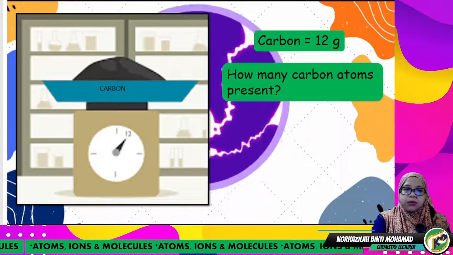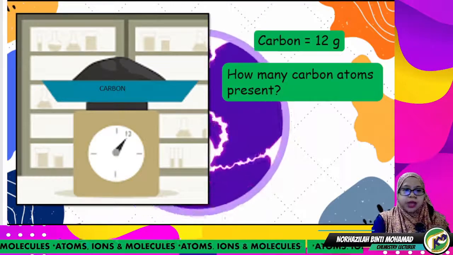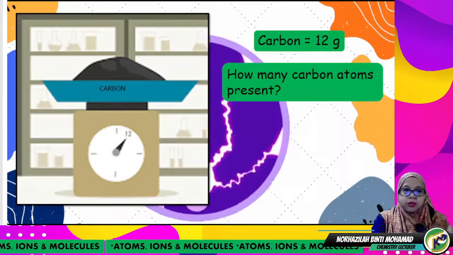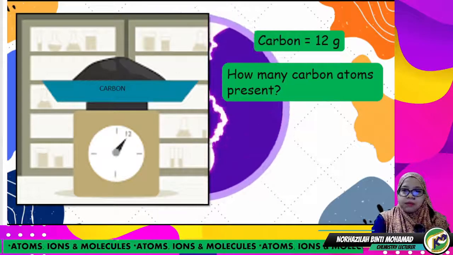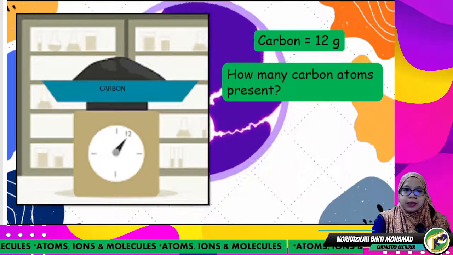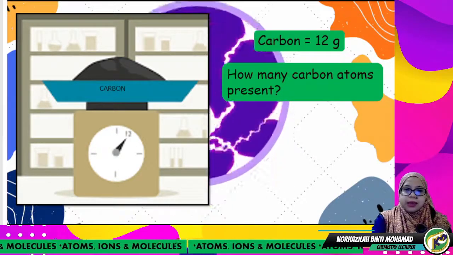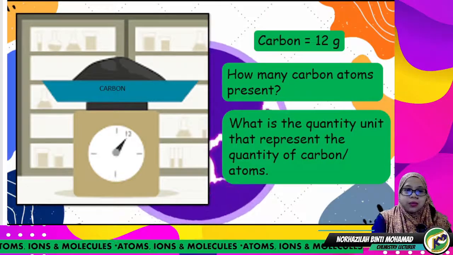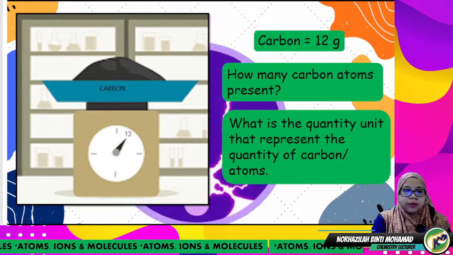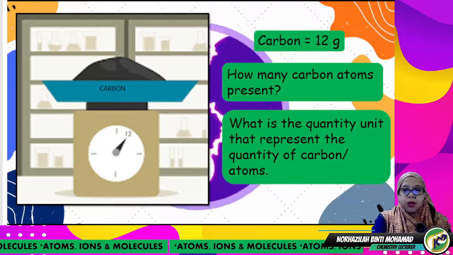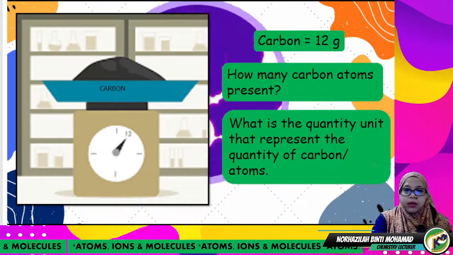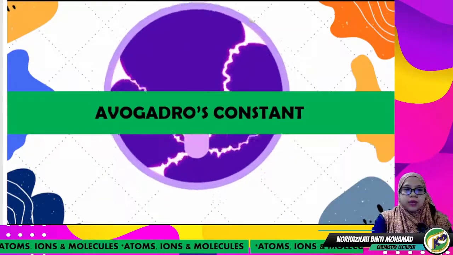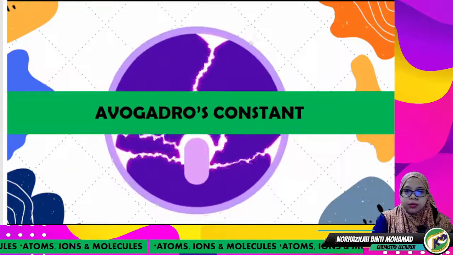It is not like our eggs earlier. We know that in a dozen eggs there are 12 eggs. But right now, in 12 grams of carbon, can you determine how many carbon atoms? So what is the quantity unit that represents the quantity of carbon or other atoms? That is what we want to discuss in this video. Okay, so that is the Avogadro constant.